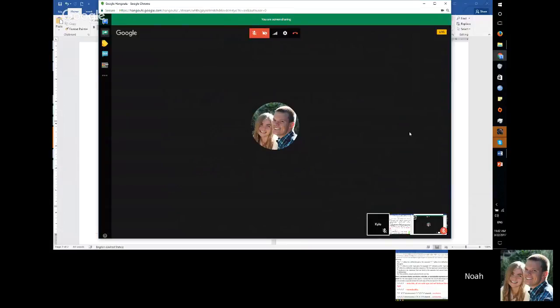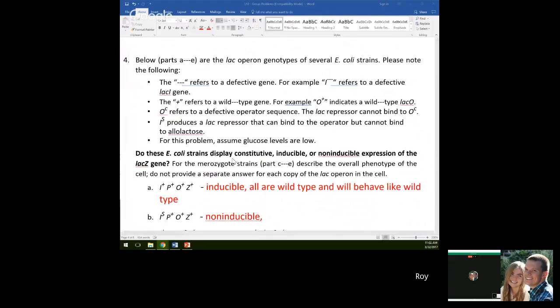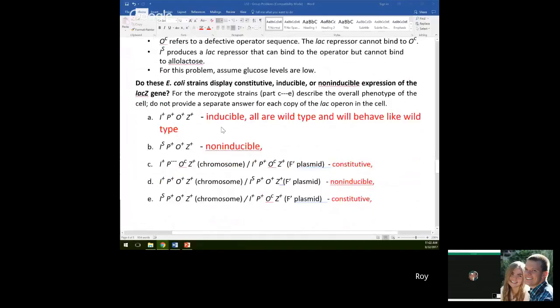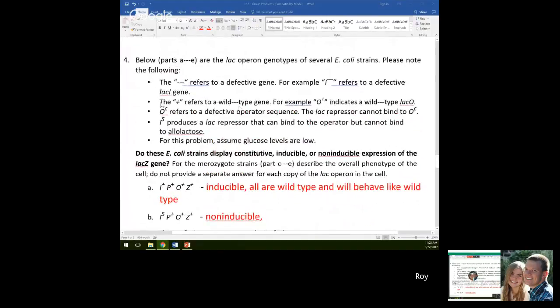Okay, so on to question 4, which is my question today. I got the long end of the stick, so it's nice. Pretty much in question 4, it's giving us some genes, and it's telling us that some of these genes are broken, some of them aren't.